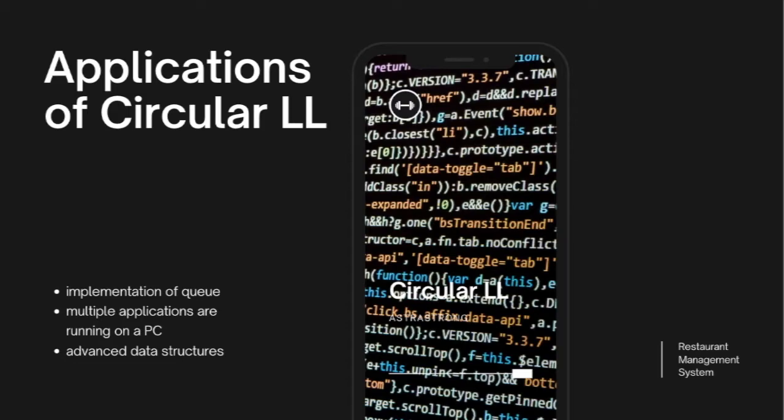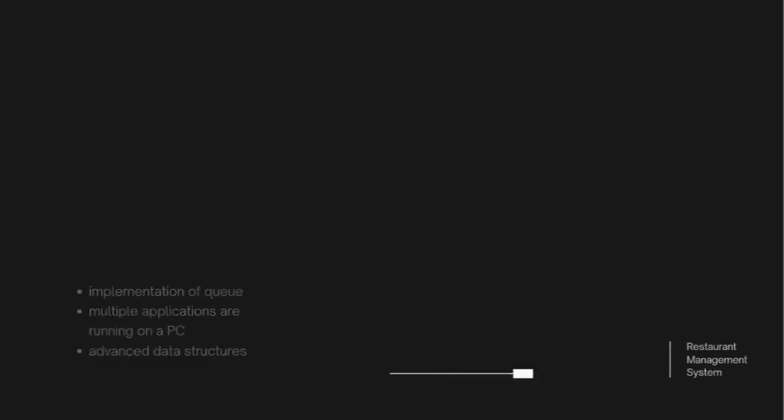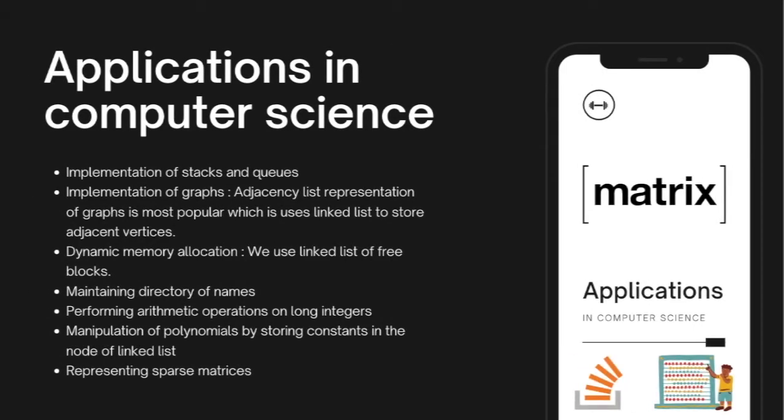Circular doubly linked lists are used for implementation of advanced data structures like the Fibonacci heap. Applications in computer science. There are various applications of linked lists in computer science, like implementation of stacks and queues, implementation of graphs, dynamic memory allocation, etc.